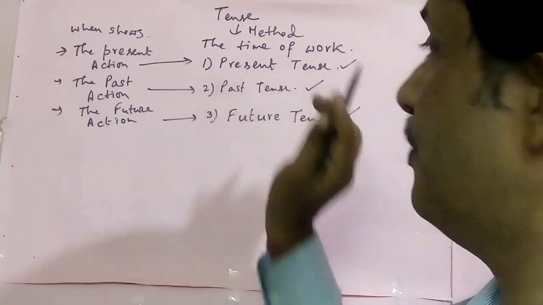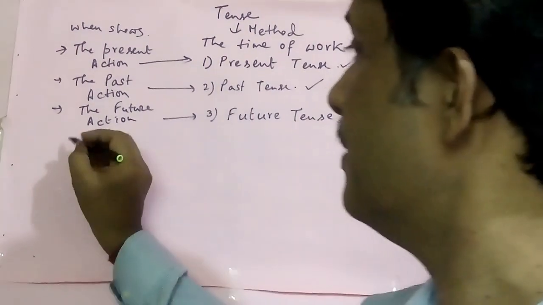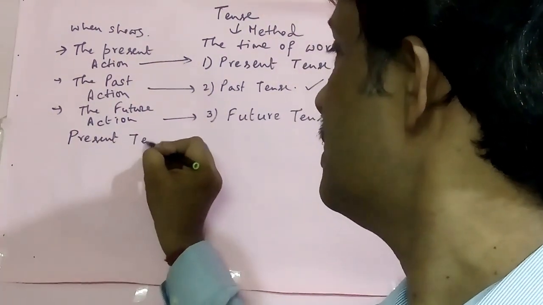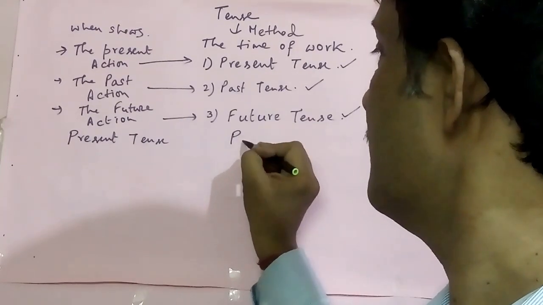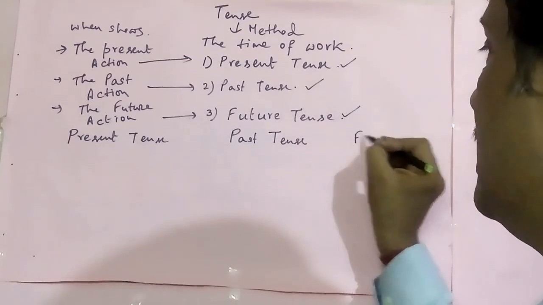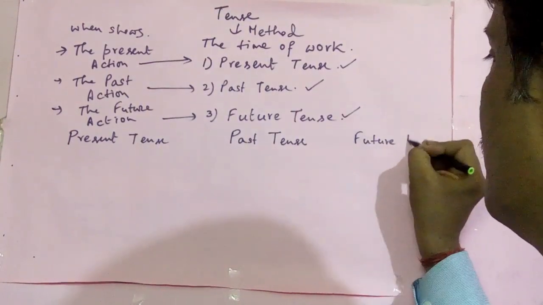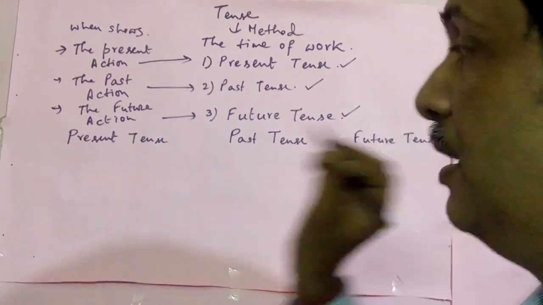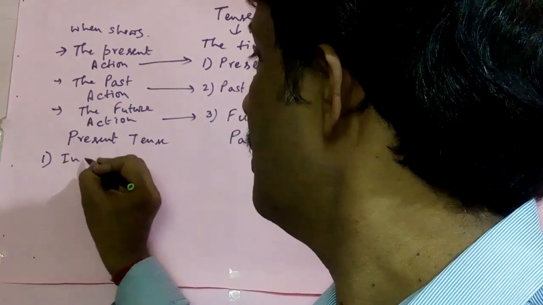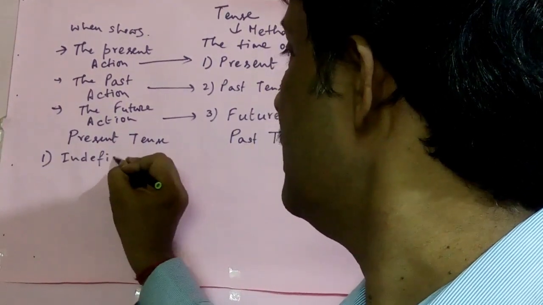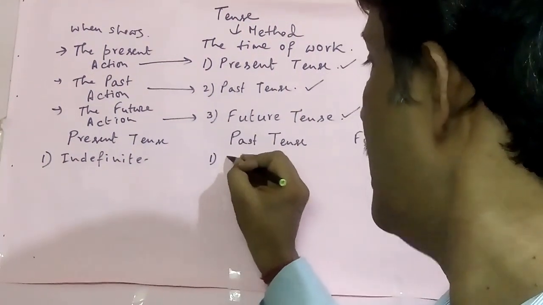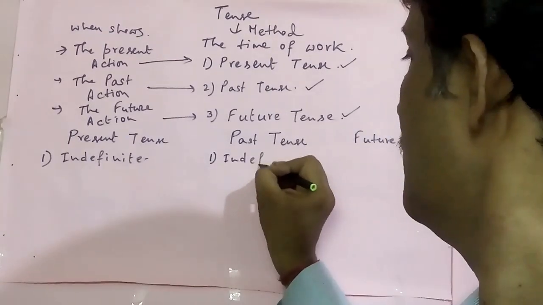Now if we divide the tense into its parts, see, here is present tense, here is past tense, and here is future tense. Now dividing, this is present indefinite. Also in past the same, past indefinite.